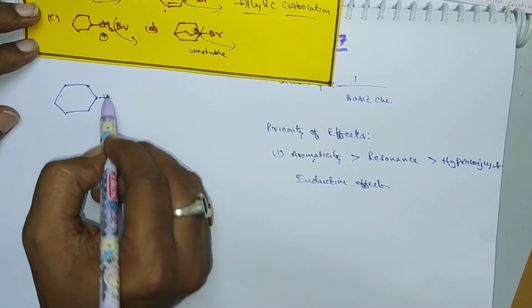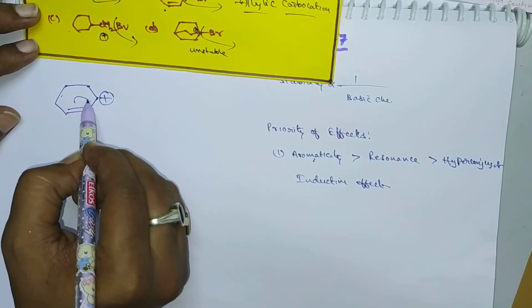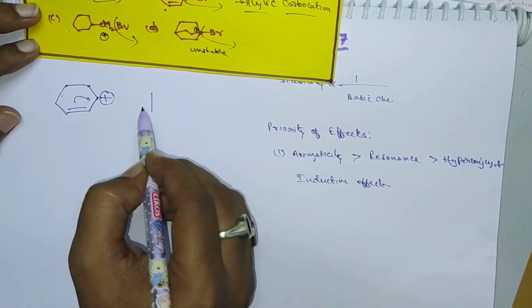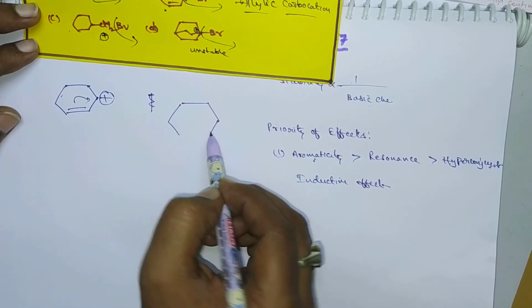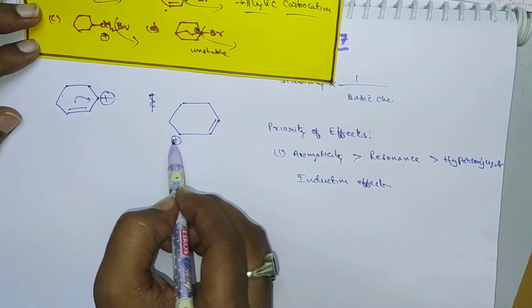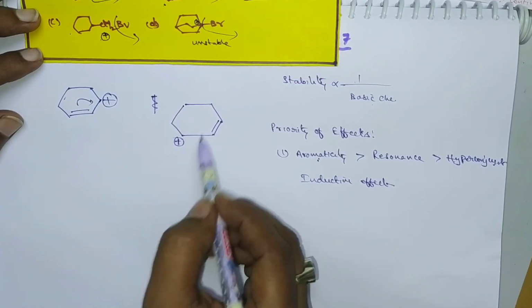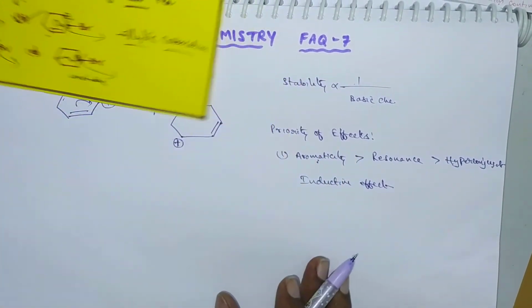By shifting these pi electrons, we get a resonance structure like this. By shifting this one, we can get the carbocation here. This is again another resonance structure of the allylic carbocation. So the correct option will be B. And next one.